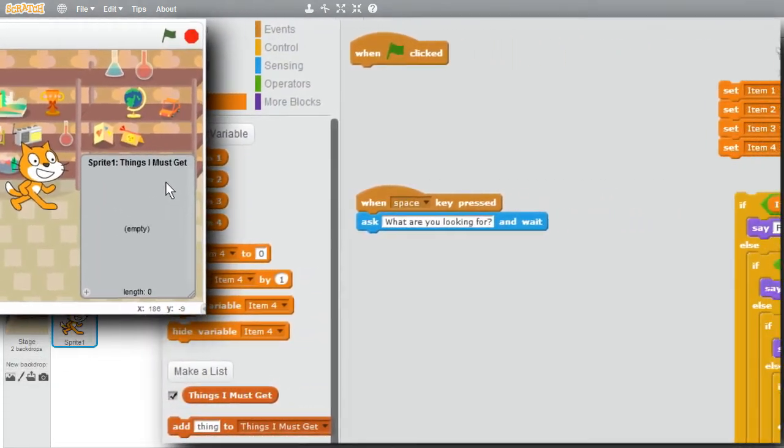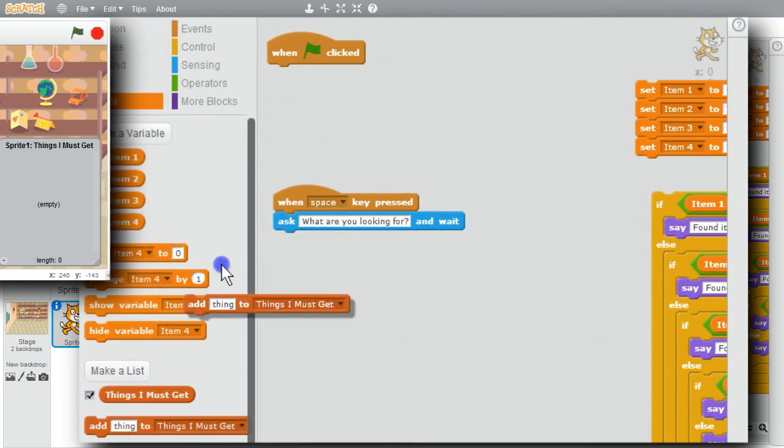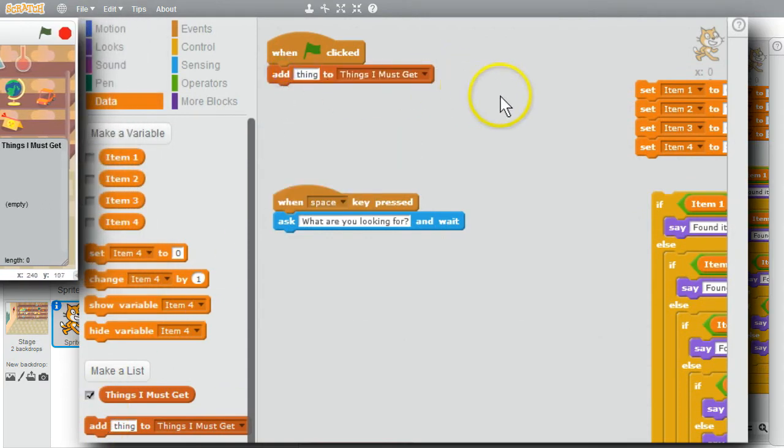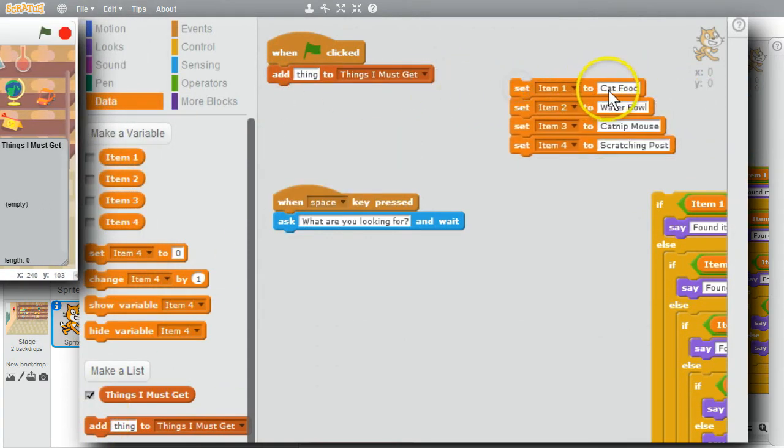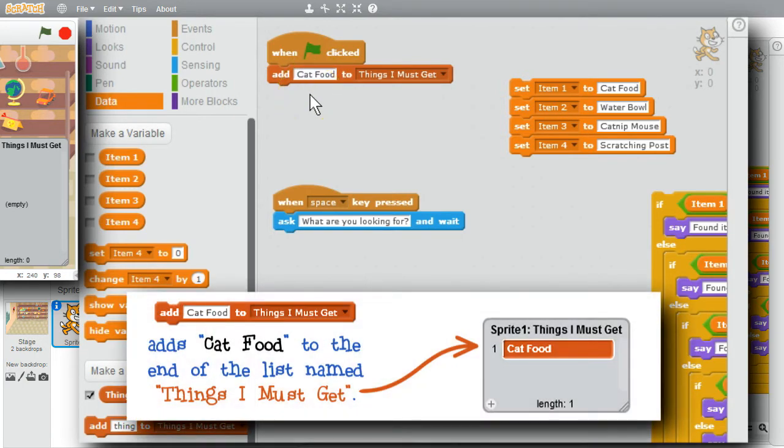I'll add items to the list. I'll get the Add command block. I'll move these over so I can copy. Control C. Control V. Add adds the item to the end of the list. I'll need 3 more. Duplicate. Duplicate both of them.